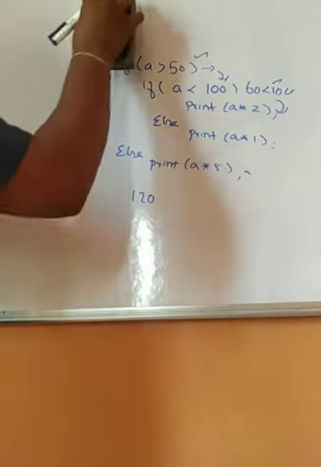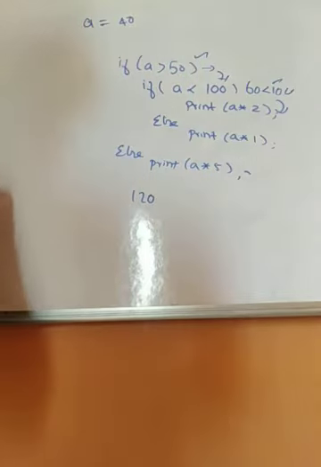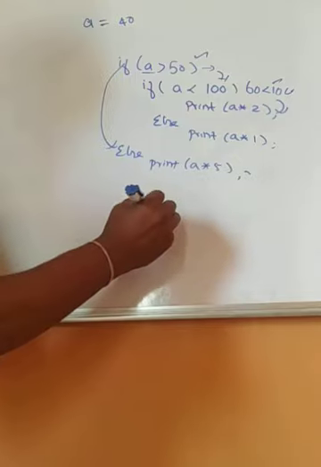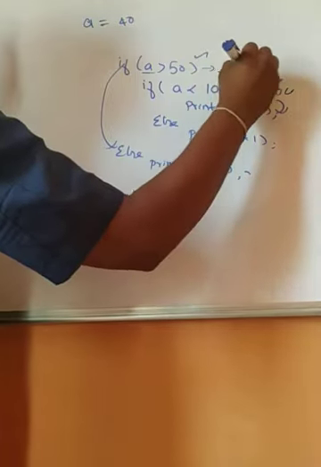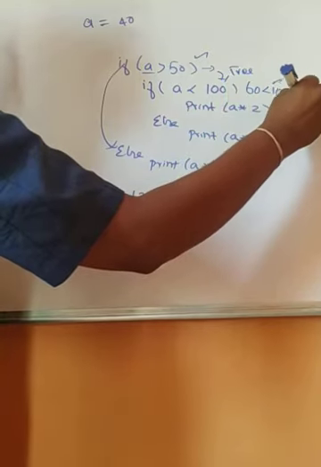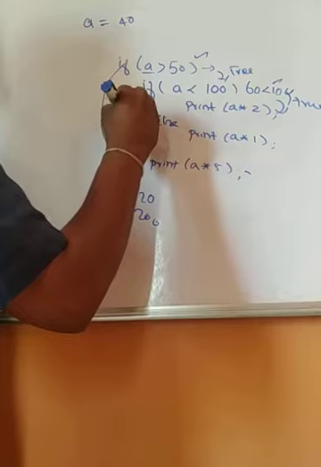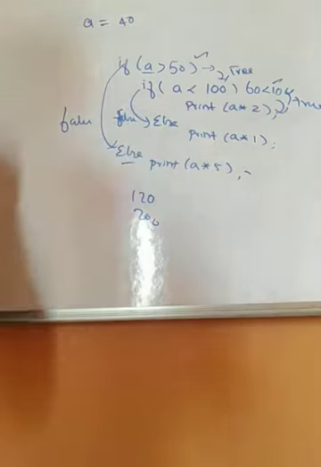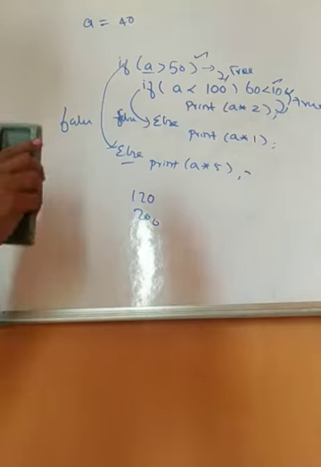In case I am giving A value as 40, in this condition, if it gets failed, it directly comes here, 40 into 5, and I will be printing 200. So when this condition is true, it comes inside. When this condition is true, it comes inside. When this condition gets failed, it comes to the else part. When this condition gets false, it directly comes to this else part. So this is your nested if program.